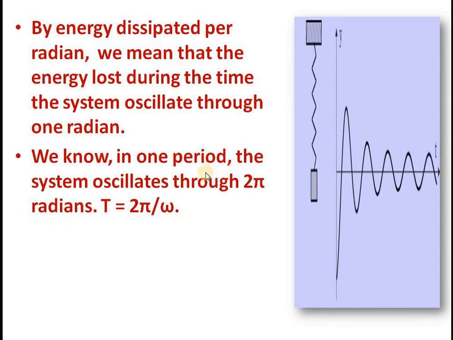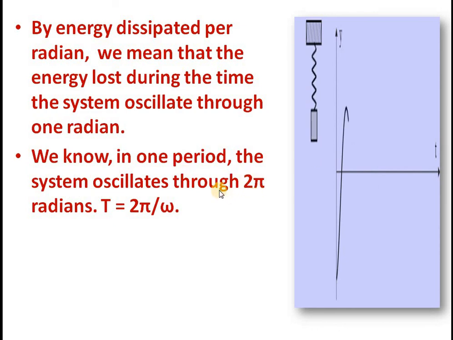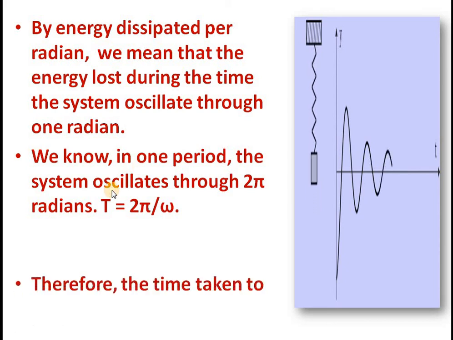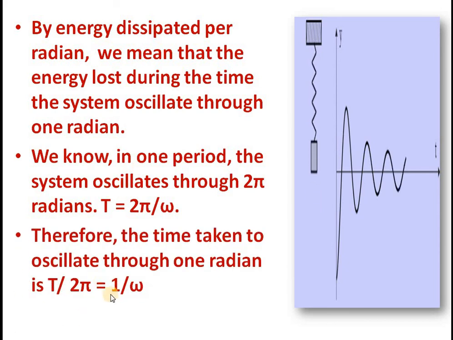In one period T the system oscillates through 2 pi radian. Or in other words, 2 pi radian is equal to T seconds, or 1 radian is equal to T by 2 pi seconds.